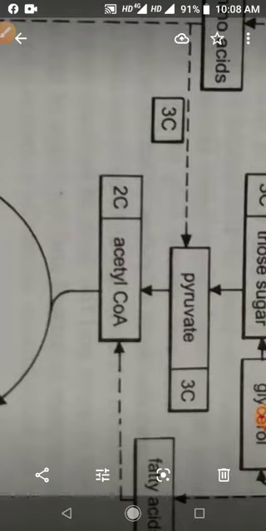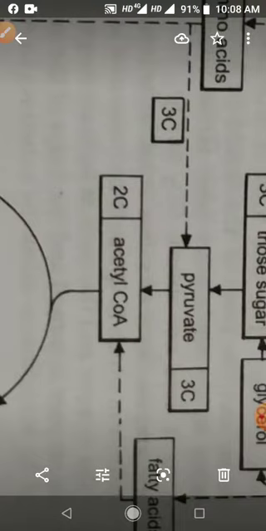Therefore, the respiratory pathway comes into the picture both during breakdown and synthesis of fatty acid and amino acids.